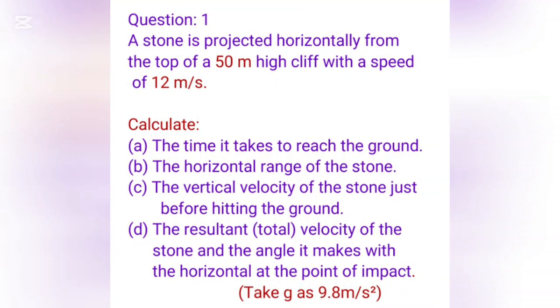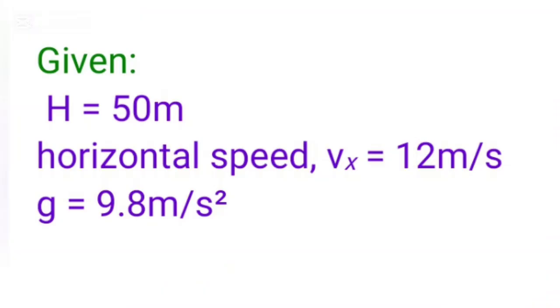Example: a stone is projected horizontally from the top of a 50-meter high cliff with a velocity of 12 meters per second. Calculate a. the time it takes to reach the ground, b. the horizontal range of the stone, c. the vertical velocity of the stone just before hitting the ground, d. the resultant velocity of the stone and the angle it makes with the horizontal at the point of impact.